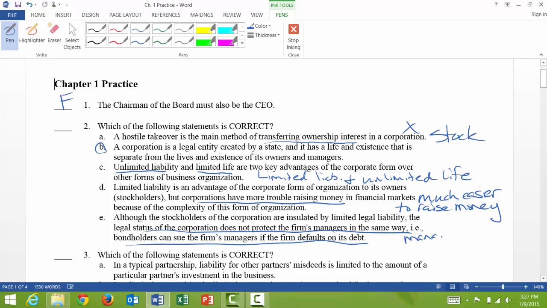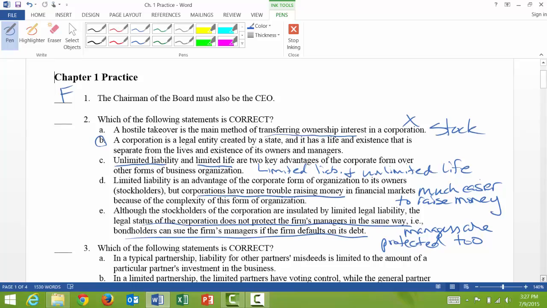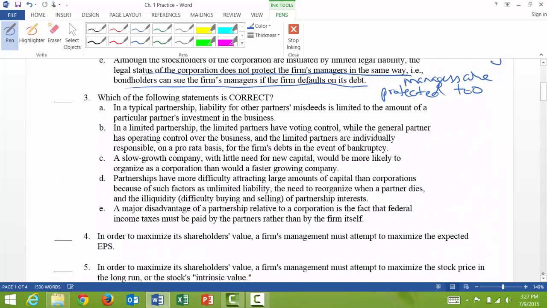Managers are protected too. They can't be sued in the case of defaulting on its debt. If they do something illegal, then they can be sued or go to jail.